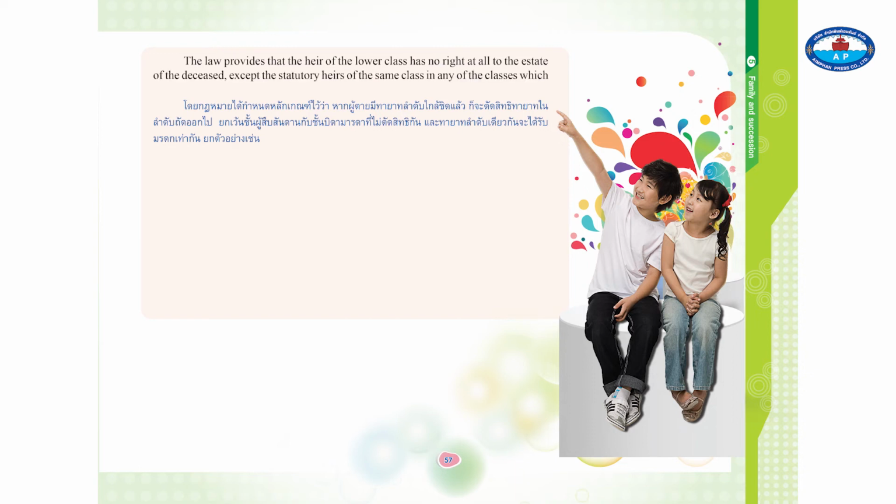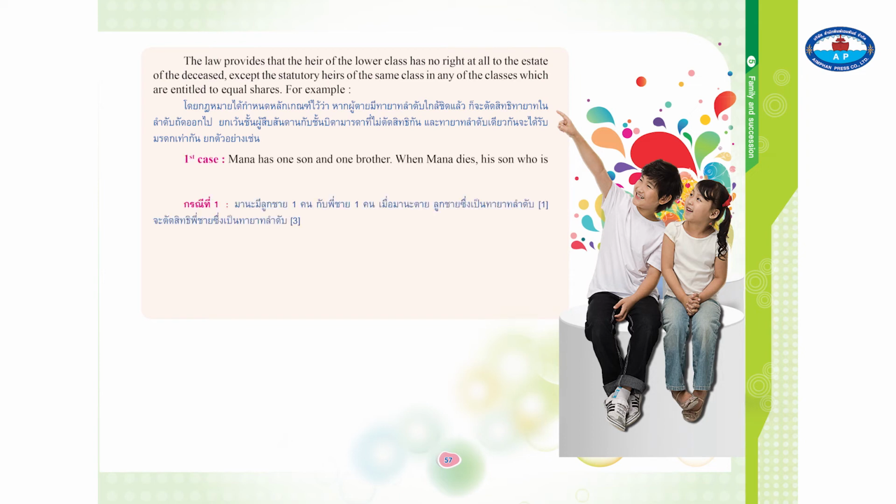The law provides that the heir of the lower class has no right at all to the estate of the deceased, except the statutory heirs of the same class, in any of the classes, who are entitled to equal shares. For example, first case. Mana has 1 son and 1 brother. When Mana dies, his son, who is the first in the statutory heir order, will rule out his brother's right to Mana's estate, as his brother is the third in the order.